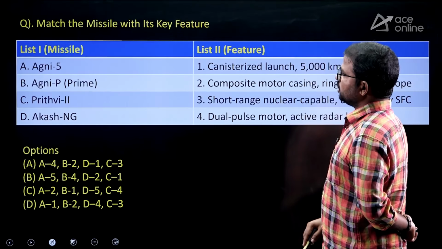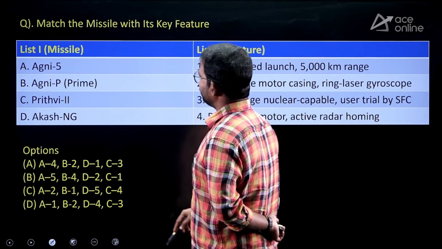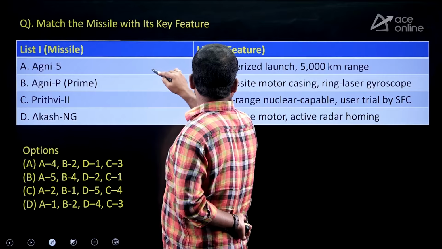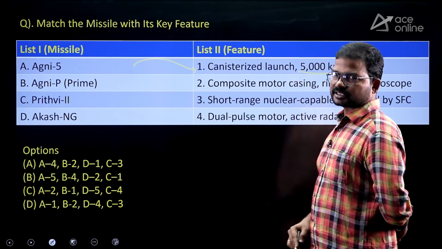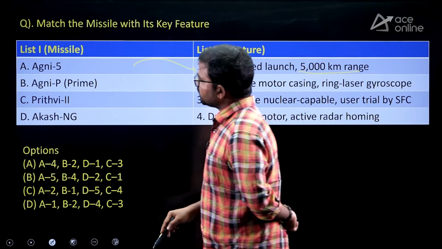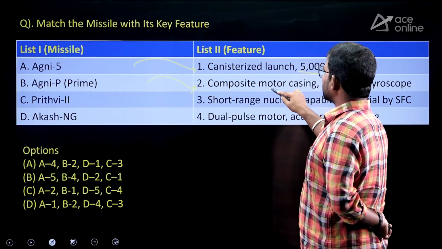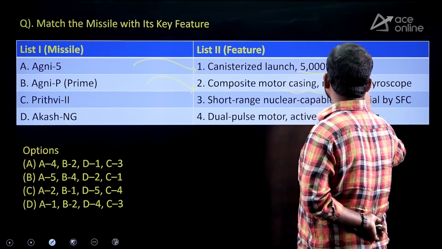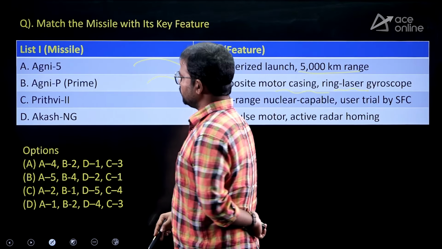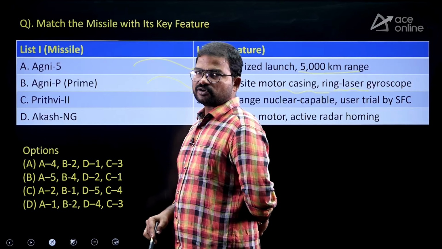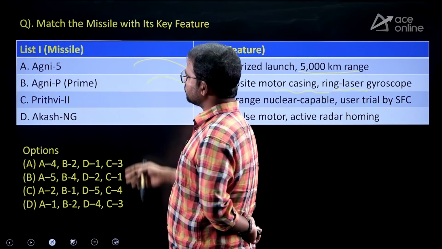Option C. Next, match the following missiles with their features. Agni 5: its range is more than 5,000 kilometers. Of course, it is a canisterized missile. Next, Agni Prime. Its range would be 1,000 to 2,000 kilometers, with a composite motor casing. A ring laser gyroscope also exists, especially for Agni Prime. It was developed by DRDO as an alternative to Agni 1 and Agni 2. The alternative to Agni 1 and Agni 2 is nothing but Agni Prime.